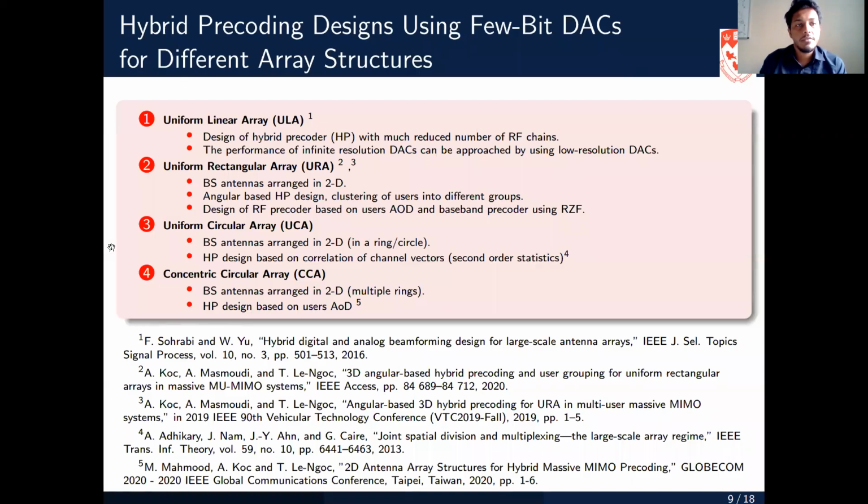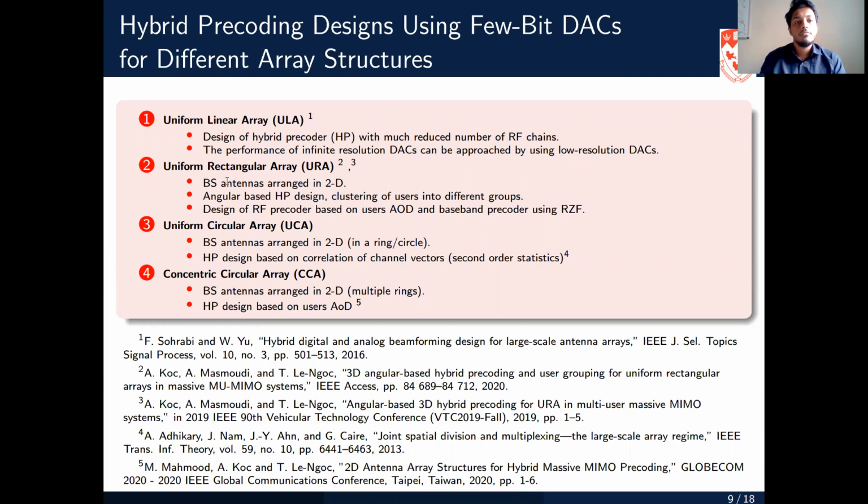Now I will present some of the previous work which has been done using different array structures. For the uniform linear array, there are some papers which design the hybrid precoder using a uniform linear array. For example, the paper by Sorabi designed the hybrid precoder and reduced the number of RF chains. He also showed that the use of low resolution DACs can actually achieve the performance of infinite resolution DACs.